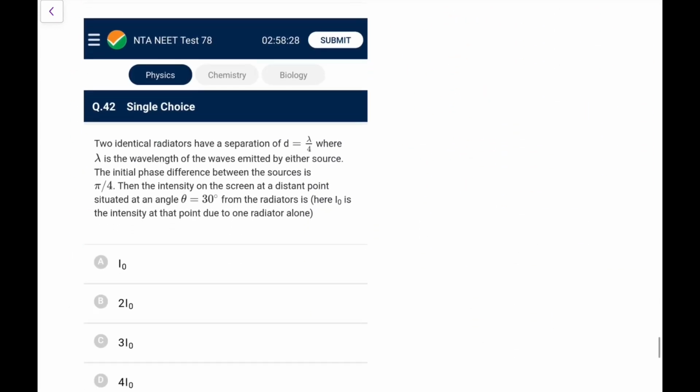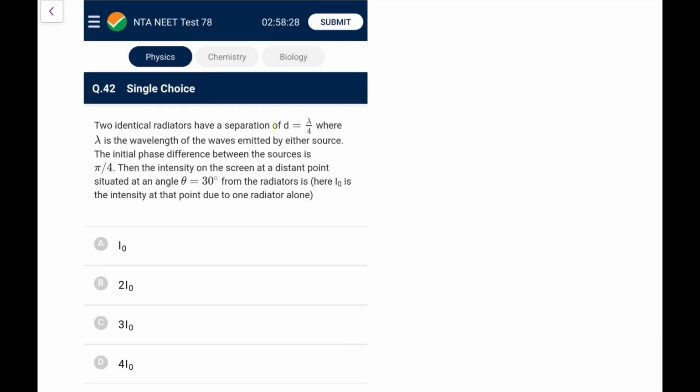Next, two identical radiators have a separation of d where lambda is the wavelength of the waves emitted by either source. Initial phase difference is pi by 4. The intensity at a distant point situated at angle 30 degrees from the radiators will be. So the screen is at a distant point, so we can take that path difference would be equal to d sine 30.